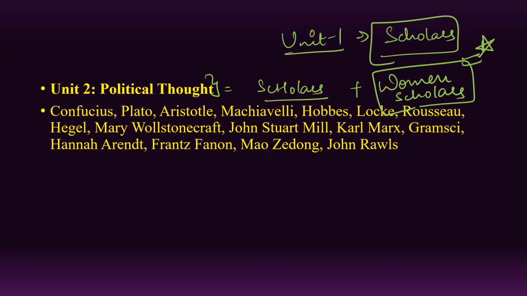In UGC NET 2021, a lot of focus was laid on women writers. So you have to cover them in detail, right? Plato and Aristotle, definitely they are very important. Rousseau is important, and Mary Wollstonecraft and Hannah Arendt, you can cover them in detail. When you study the trend, we get to know that yes, these are particular topics, and for sure some of the questions here and there we can find.